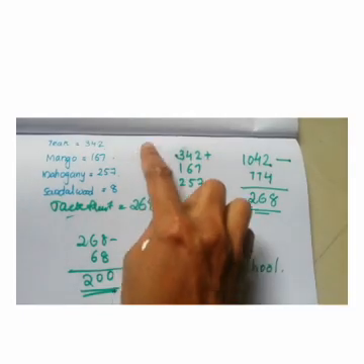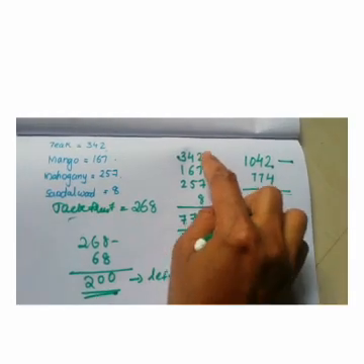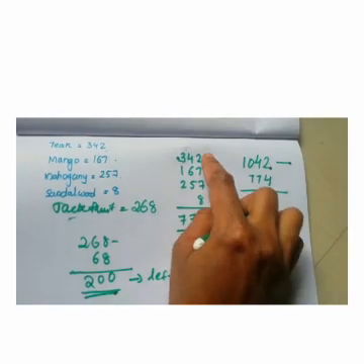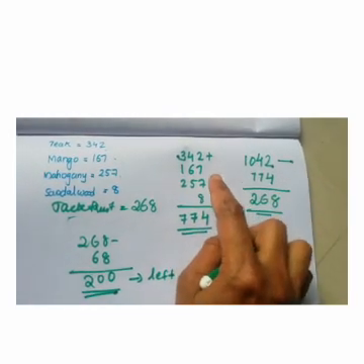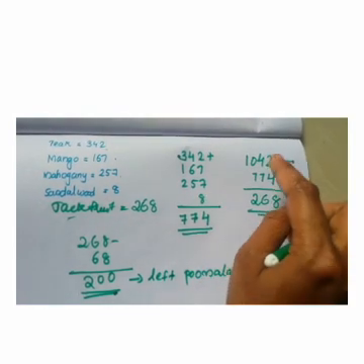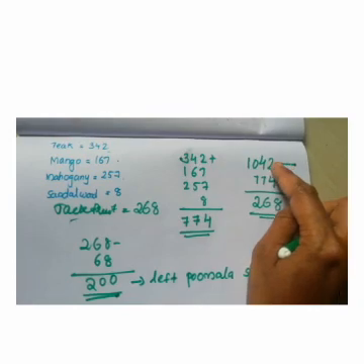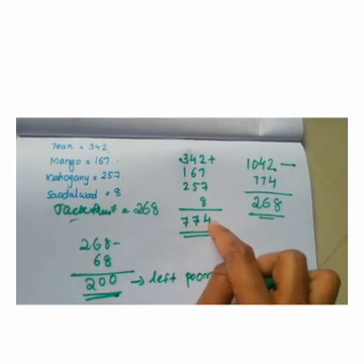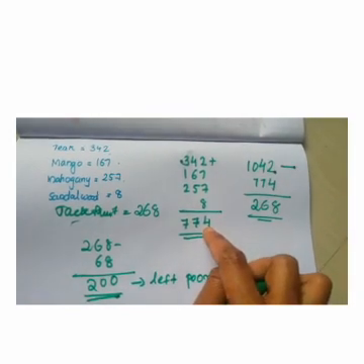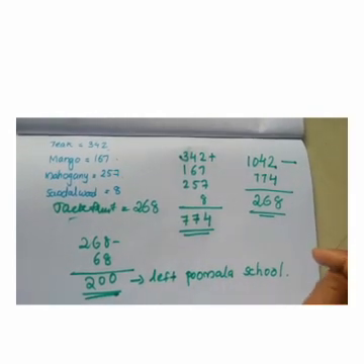First, we get the result from our question. Then we add the numbers in order to get the total saplings distributed to children. Then we find out the number of jackfruit saplings by subtracting the total distributed to children from the total. We get 268 jackfruit saplings.